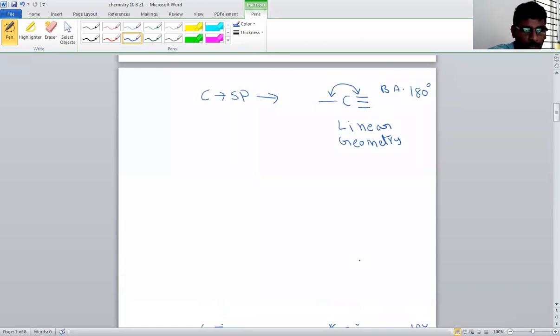What is the bond angle of tetrahedral? What is the bond angle of trigonal planar? What is the bond angle of linear? So I'm stopping hybridization here. This is about hybridization. So the next topic will be